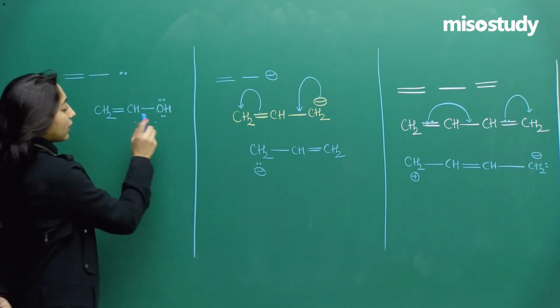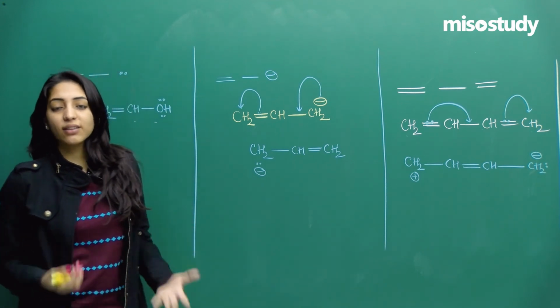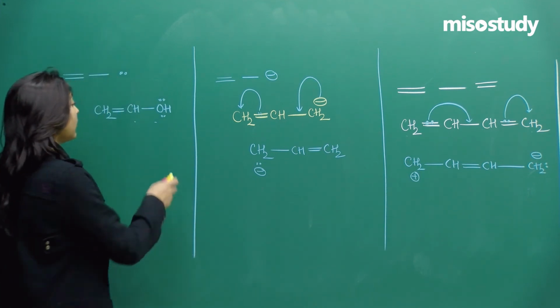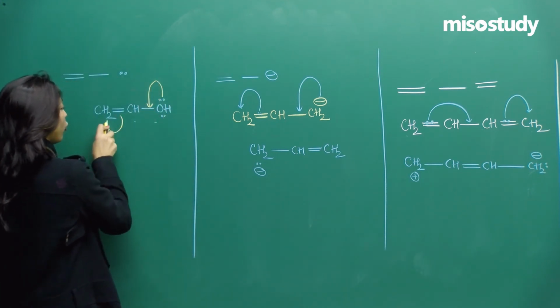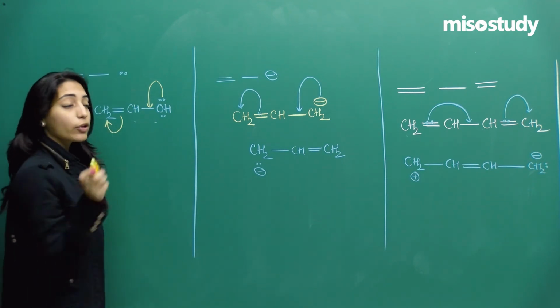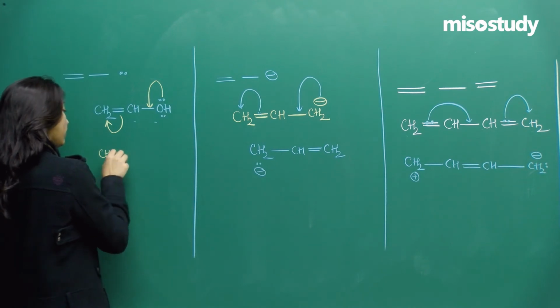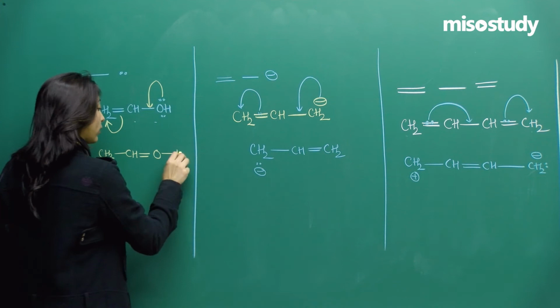So we have double, single, lone pair, right? Now lone pairs are nothing but they also have excess of electron density. So when I am saying lone pairs also have excess of electron density, the electron will be flowing from oxygen and they'll go to carbon. Now since carbon got one extra electron pair, so it will get a negative. This CH will get like this and OH.